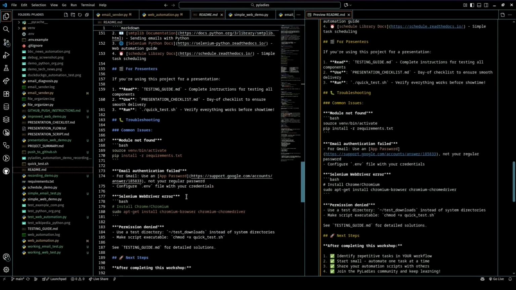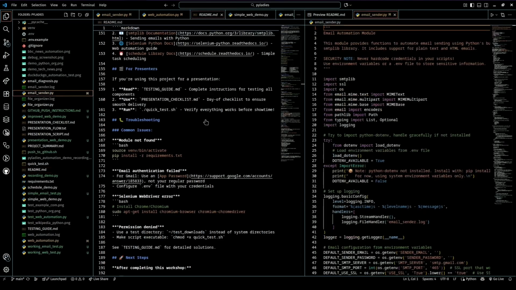Number 5, document your code. Documentation is very important, and the future you will thank the present you for documenting your code. Write docstrings, add comments, make it clear what each part does. If you go to any of the files that you have here, you can see that I added comments so you can see exactly what each part of the file does. And I even added some security notes for you, which say never hard code credentials in your script, just like I mentioned earlier.